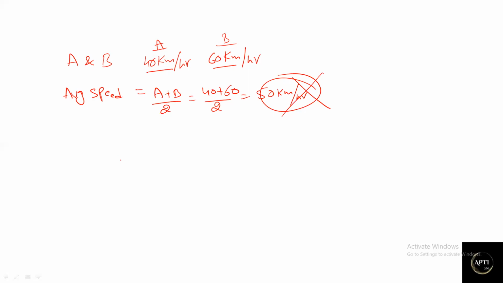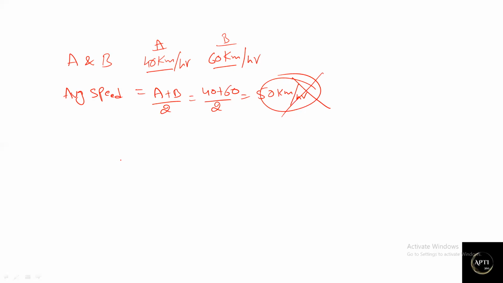It's very simple. Just consider there are two people who are going. I have just given the speed of A and the speed of B, but I didn't mention how many hours or how many minutes A travels, or how many hours or minutes B travels. So we can't directly fix the value of average speed just by considering A plus B divided by 2 unless we know how many hours.